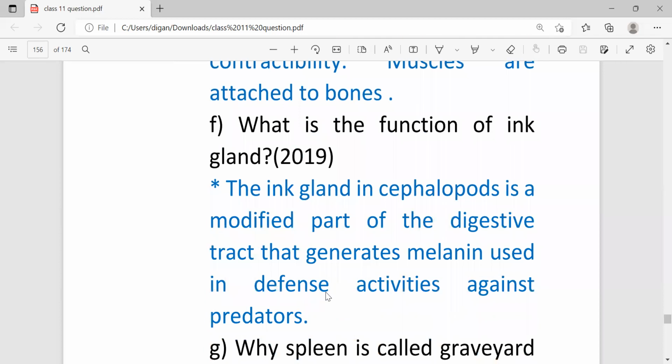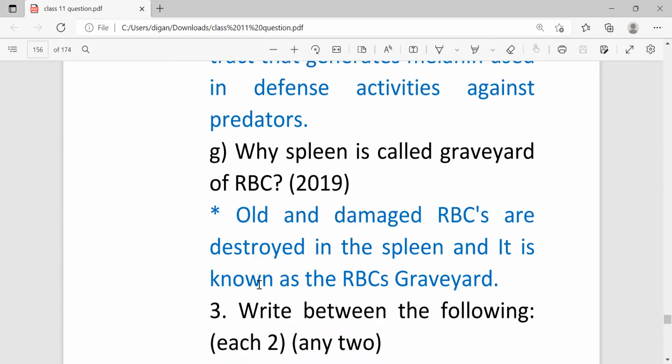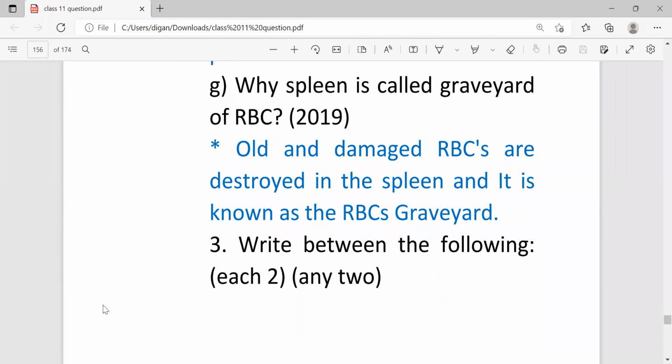Next, what is the function of ink gland? The ink gland is a modified part of the digestive tract that generates the melanin used in defense activities against predators. Next, why is spleen called the graveyard of RBC? Old and damaged RBCs are destroyed in the spleen, and that's the reason why it is known as the RBC graveyard.